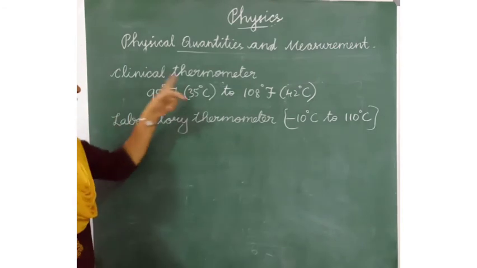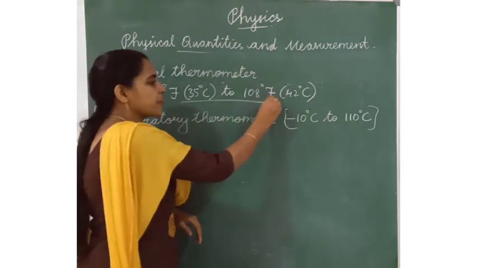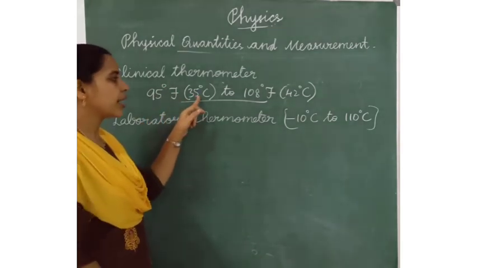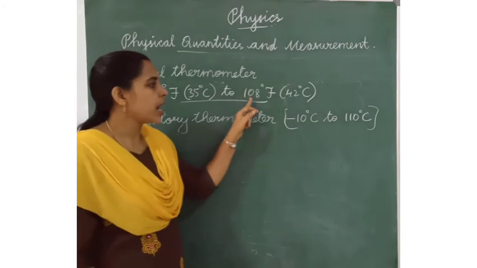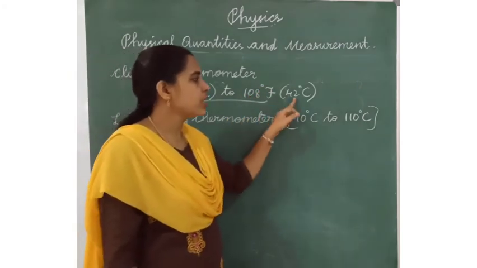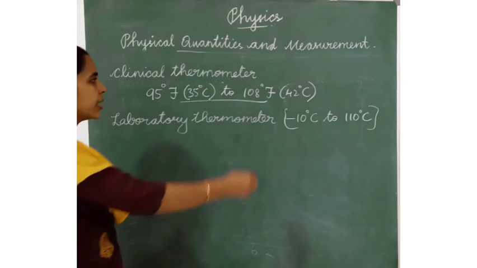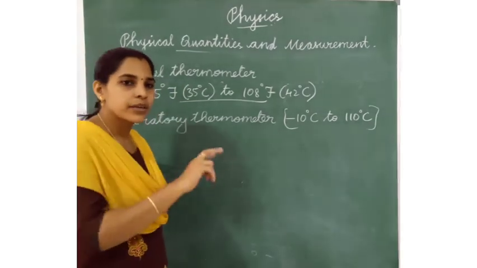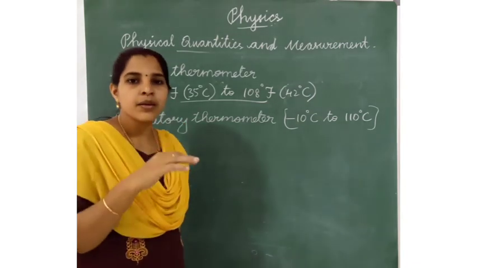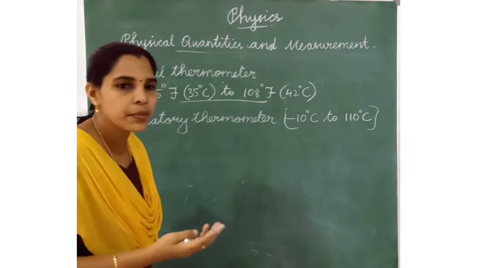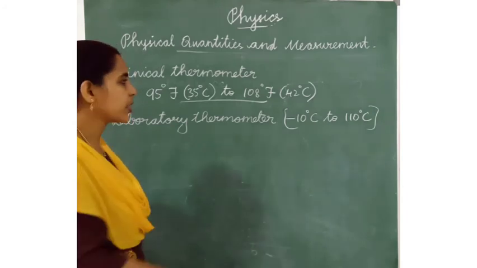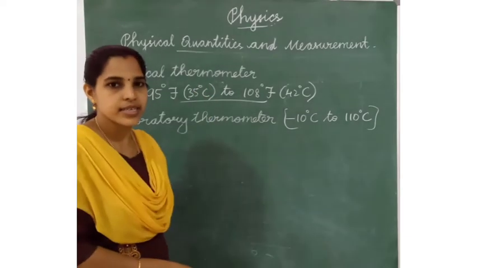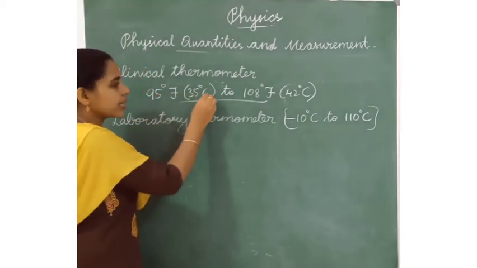Then in the clinical thermometer, we have to identify these readings: 95 degree Fahrenheit or 35 degree Celsius to 108 degree Fahrenheit or 42 degree Celsius. See, in the clinical thermometer we have two units. What is the unit of temperature? That is the Kelvin. But we measure in degree Fahrenheit or degree Celsius.